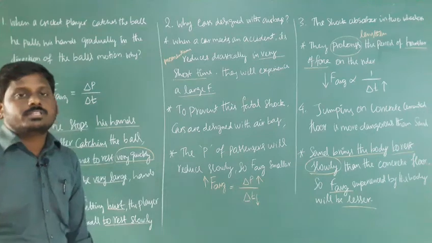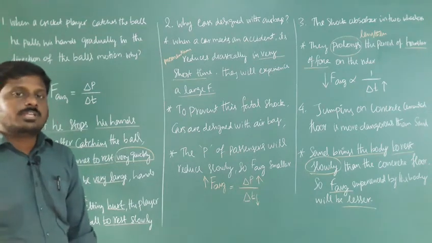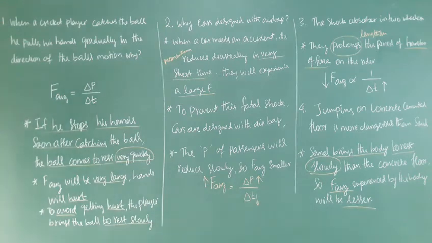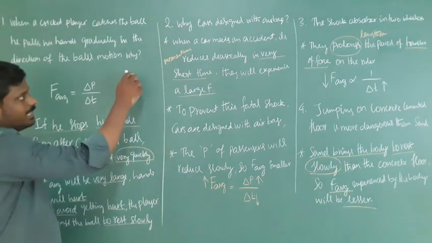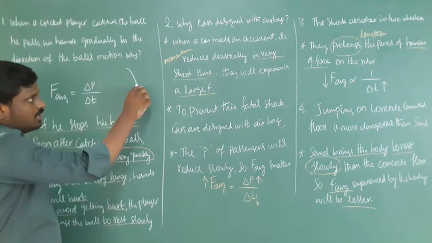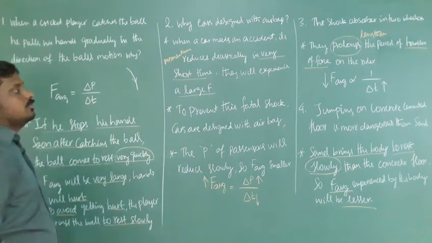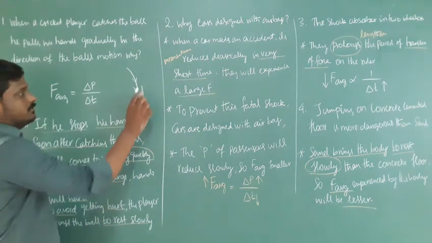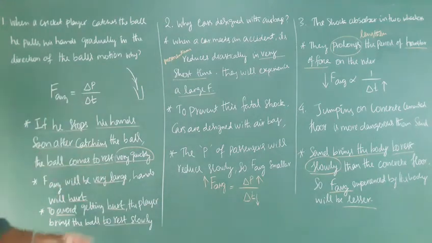Good morning students. In this class we are going to discuss some illustrations regarding impulse. First question: when a cricket player catches the ball, he pulls his hands gradually in the direction of the ball's motion. Why? When a cricket player catches a ball, the ball comes downward, so the player lowers his hands to lengthen the travel time of that ball.